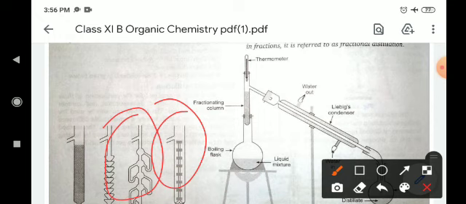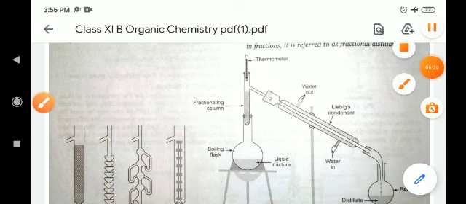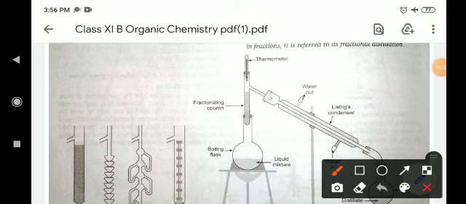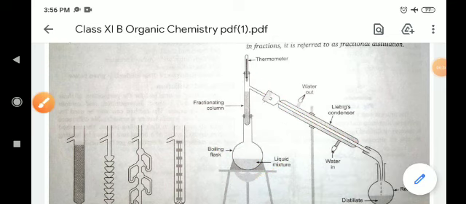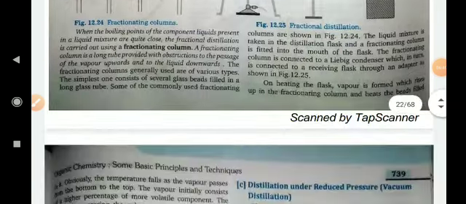So the function of this fractionating column is to prevent the vapors of the second compound from going out, but the other process is the same. You start boiling, vapors generate of both liquids, in which one liquid's vapor is removed from here, but the other liquid condenses here and falls down in the system. So this process is used for separating those types of liquids which have a small difference between their boiling points.